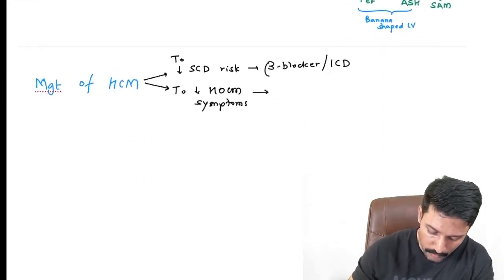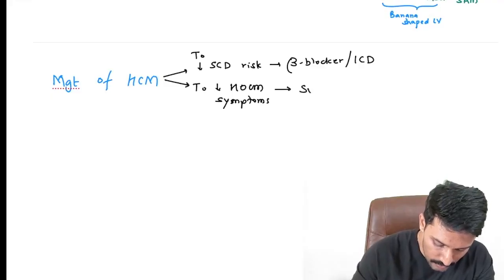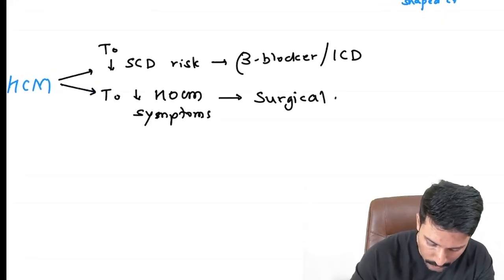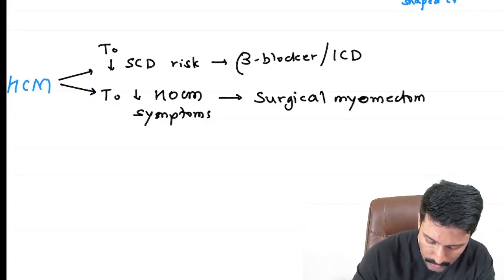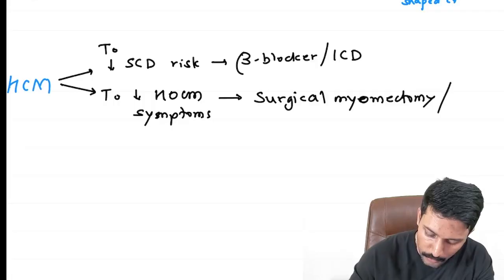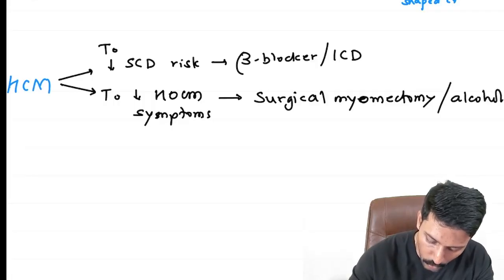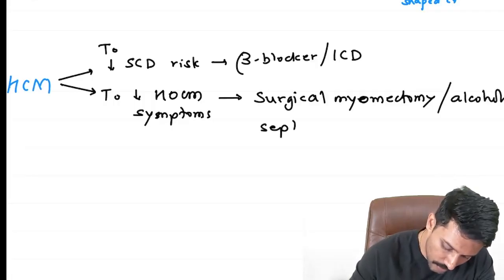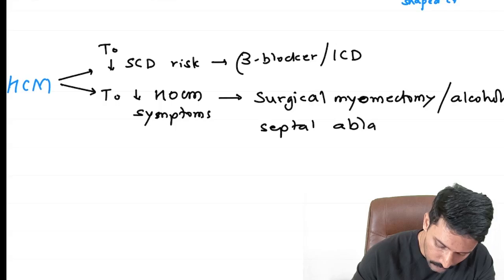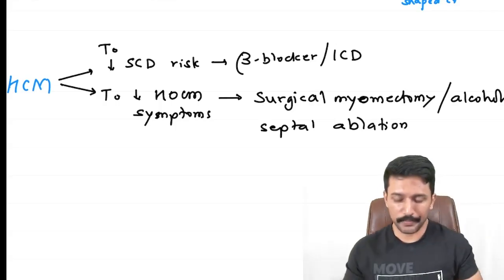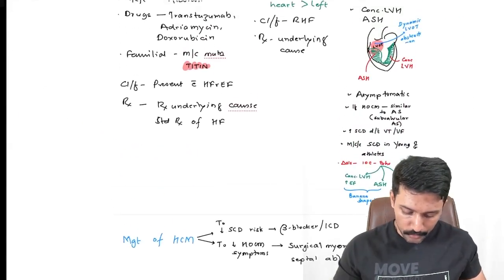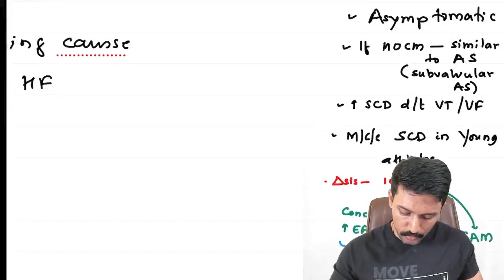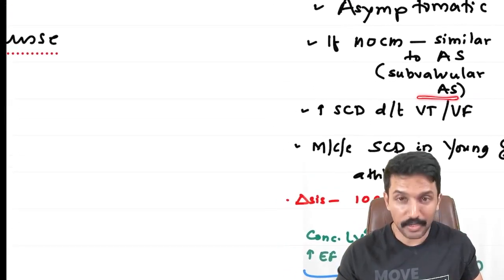So that can be cut out surgically, which is called surgical myomectomy. But if the patient is not willing for major surgery, then you can also inject alcohol into it, and alcohol will cause atrophy. So either you can go for surgical myomectomy or alcoholic septal ablation.